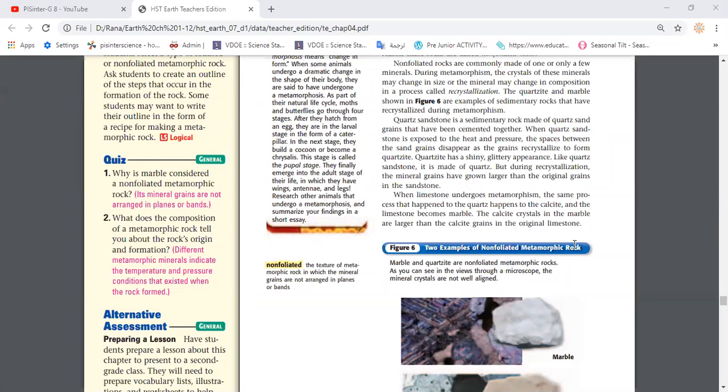So here we find the other example, limestone. Limestone, I know that limestone is a sedimentary rock. Okay.